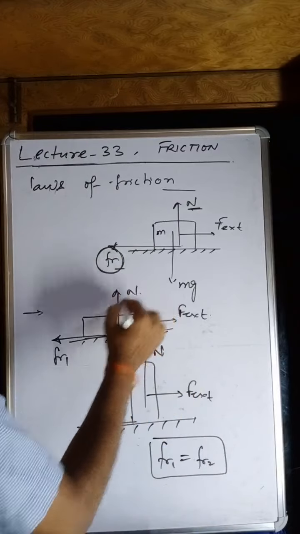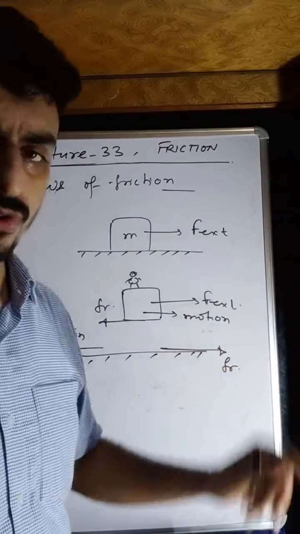So if this body is moving in this direction, the relative motion is in this direction, and the friction force acts in this direction. And over this surface, if this surface is moving in this direction, relative motion, then the friction force will act in this direction. Remember, my dear students, this will be the direction of the friction force.